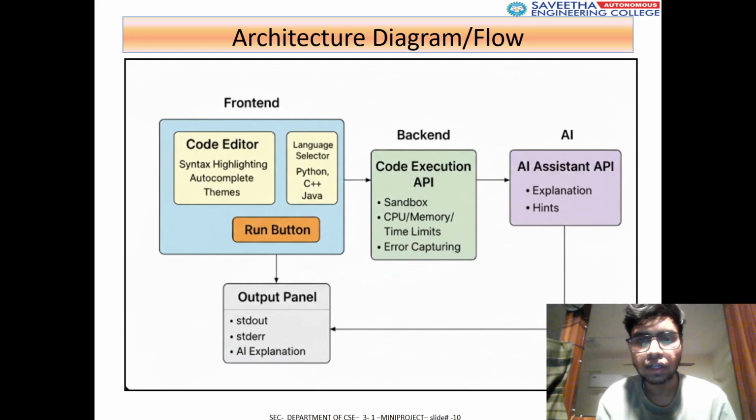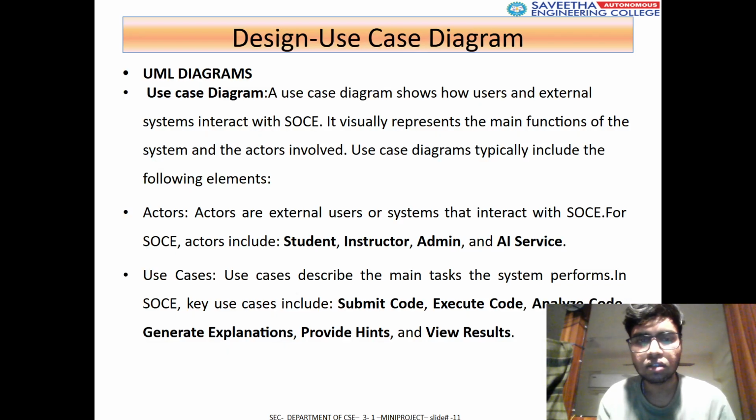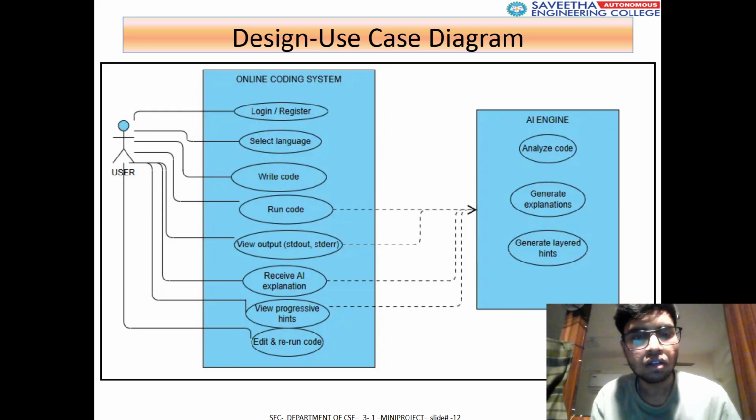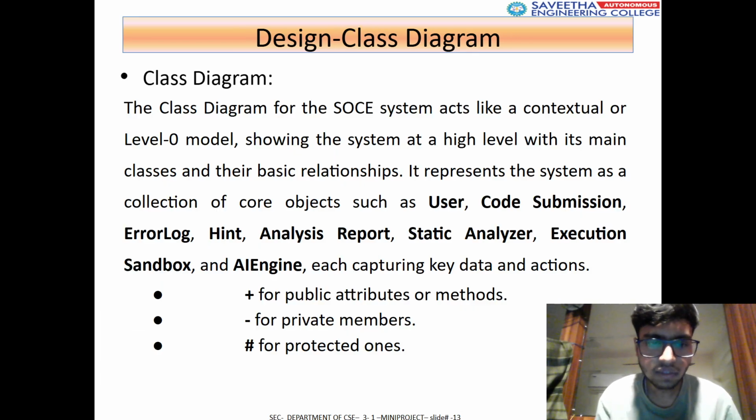Once the code has been run, the backend runs the program and the output is displayed over the output panel. If there are any errors, the AI explains them and displays the explanation over the output panel. This is our use case diagram: select language, write code, run code, receive error explanation and hint generation.